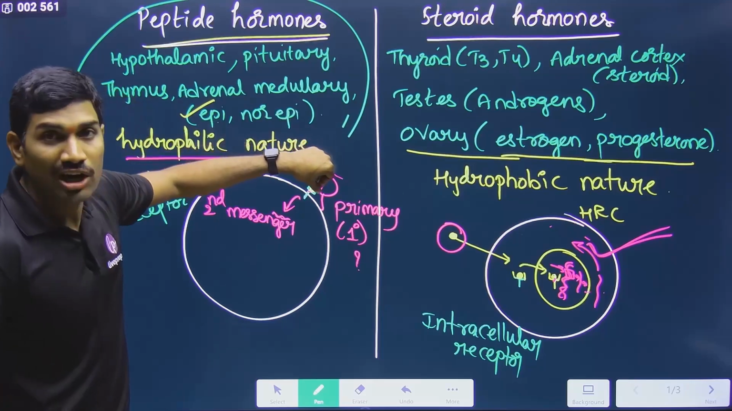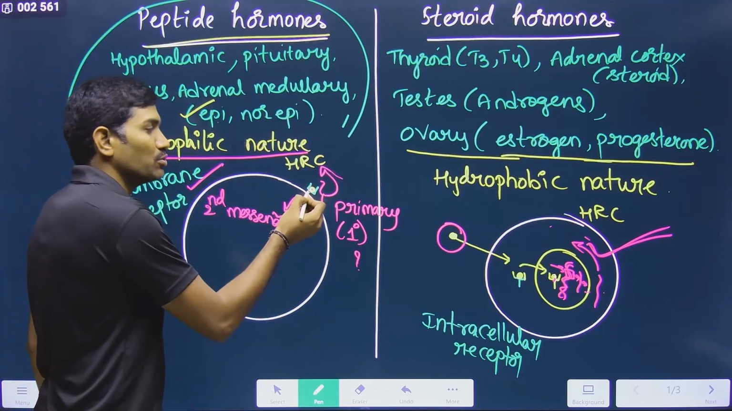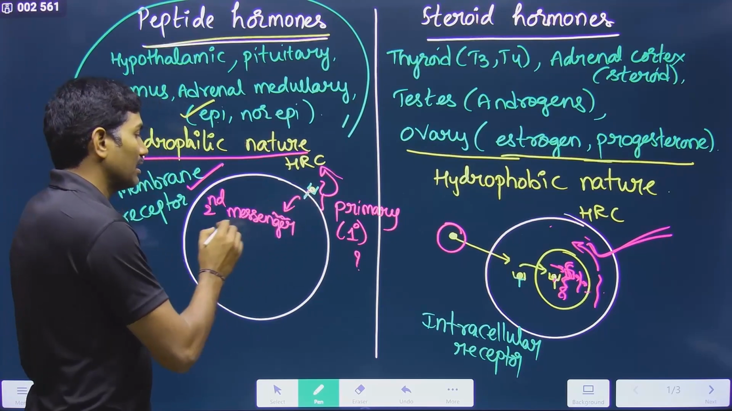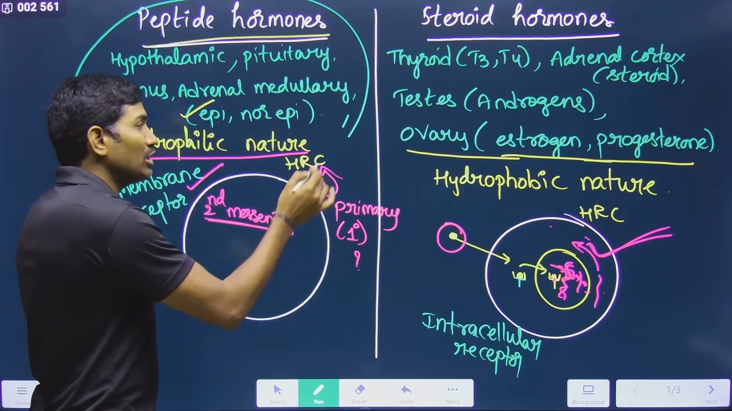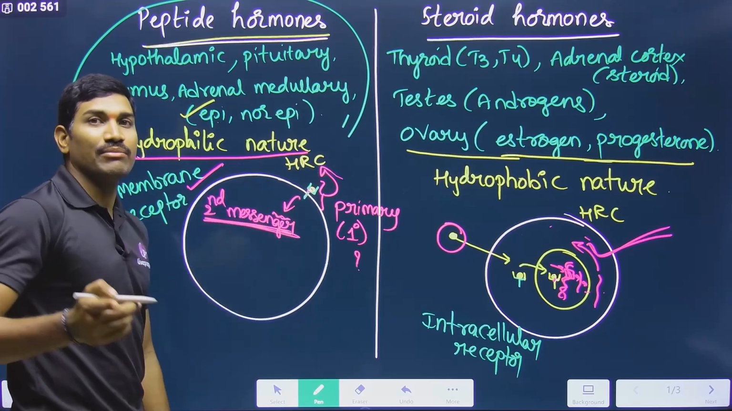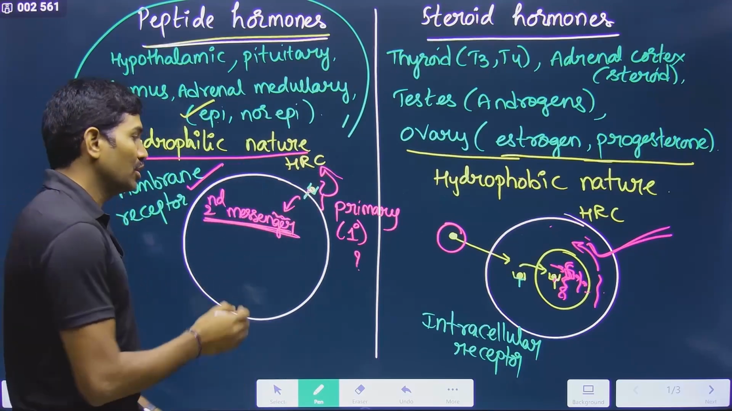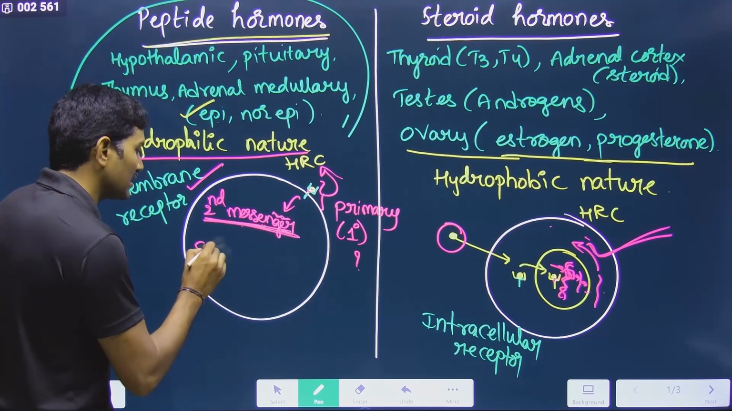In this case, the hormone itself is the primary messenger, and its attachment to the receptor will cause the generation of another messenger inside the cell. Until now, it has brought the information. Now, inside the cell, this is carrying the information. Messenger, right? Carrying information. So now this is called the second messenger. What are the various examples of second messengers?